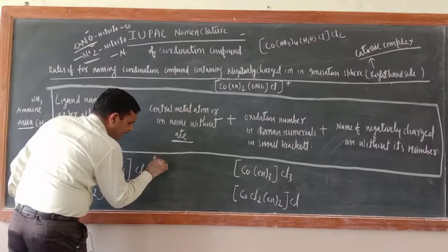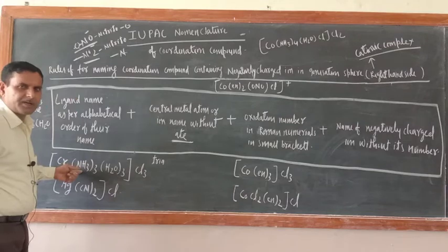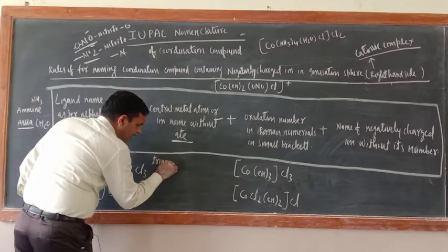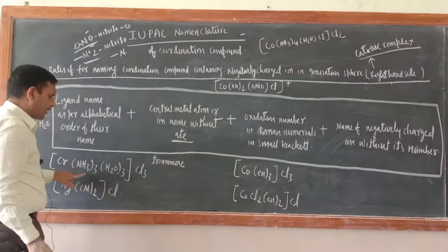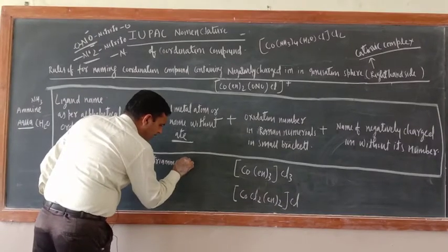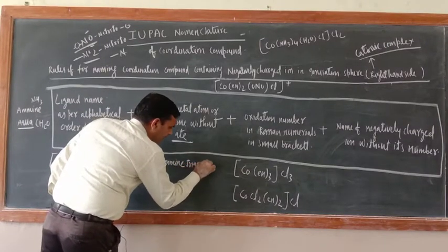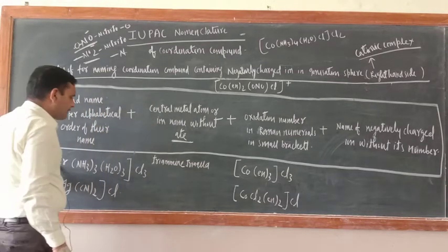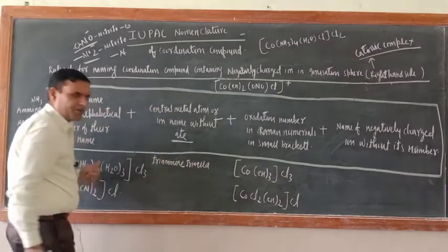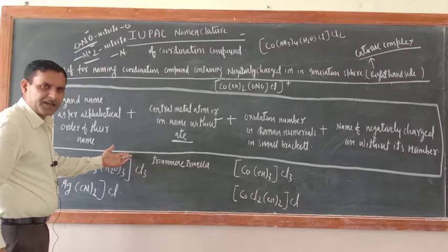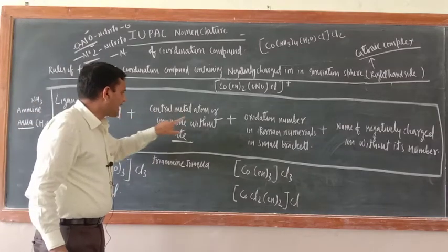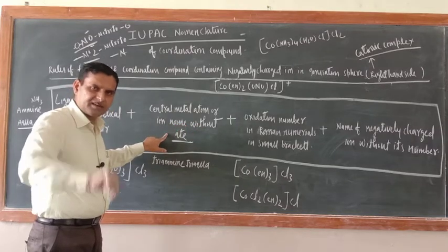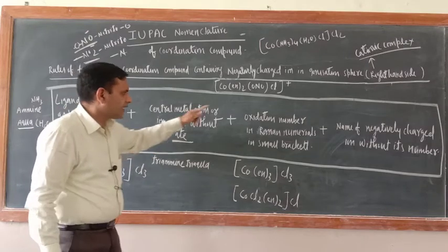Tri. This is a common ligand. In their name, di, tri, tetra words are not used. So we'll write here triammine, AMMIN, triammine. Then triaqua. Then what is there? What is here? Chromium. Now chromate will not come because it is a cationic complex. Here I wrote that the central metal atom ion name, without the -ate word, is used if the complex is negatively charged. This complex is positively charged, so the rest of the rule is the same.